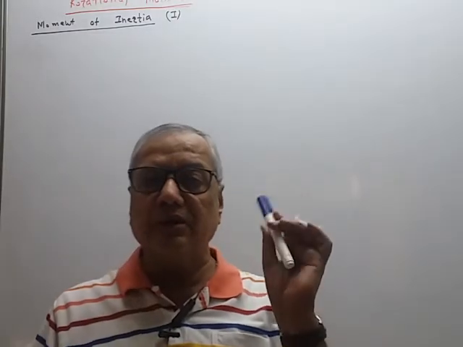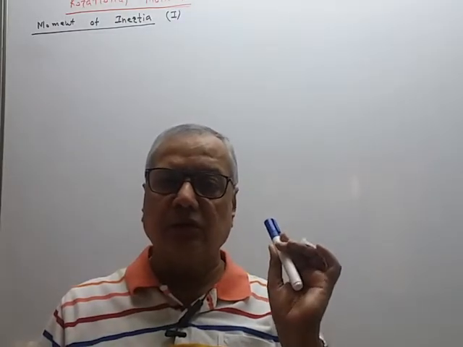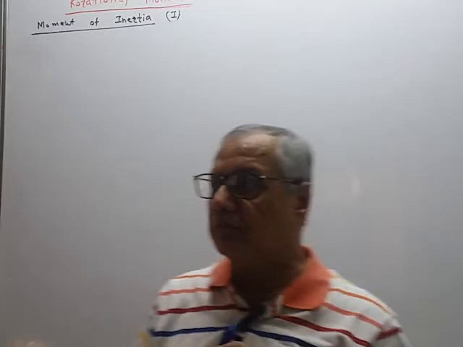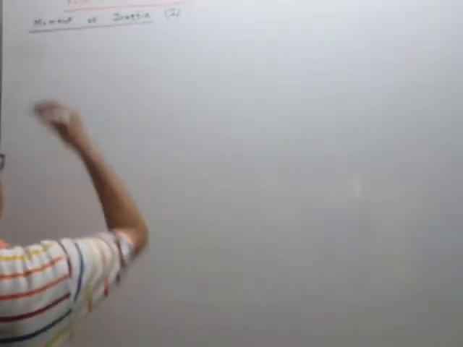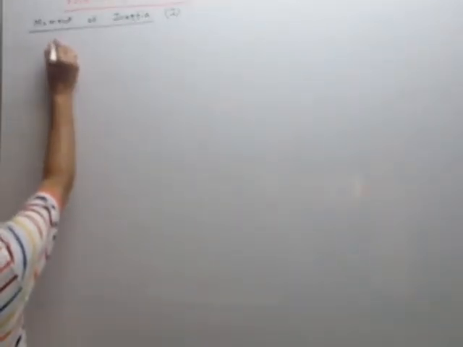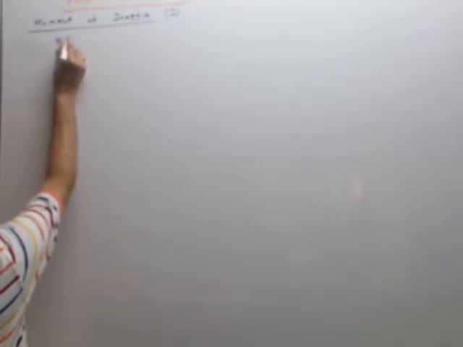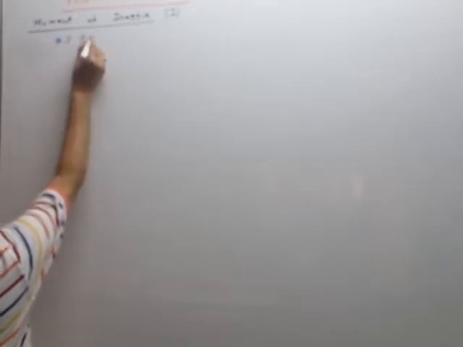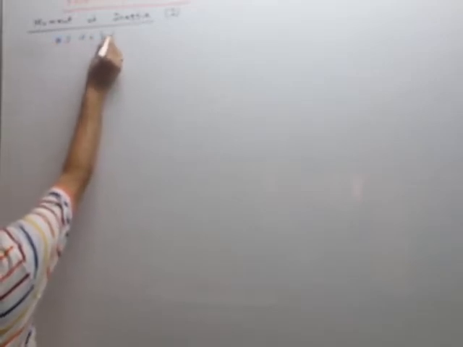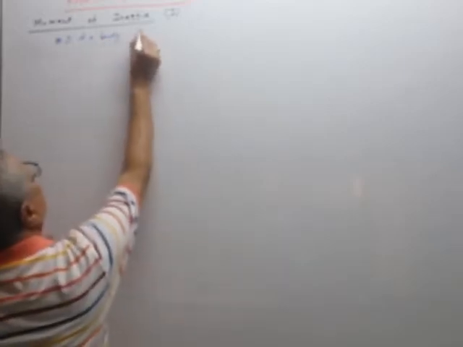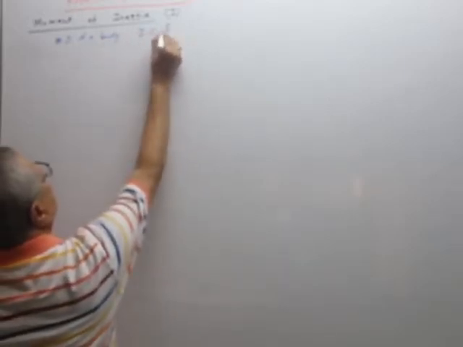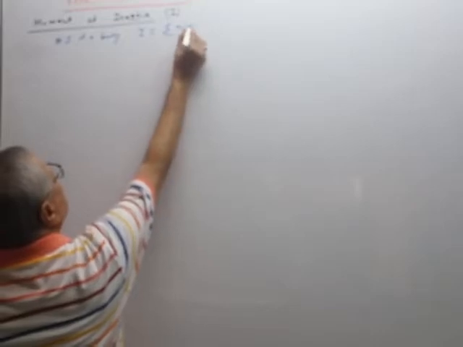In the derivation of kinetic energy, torque, angular momentum, we have used this relation. MI of a body, I, is summation of mi ri square.